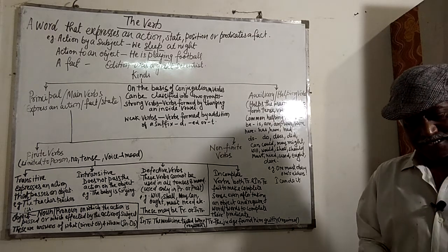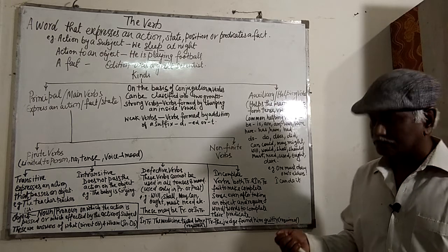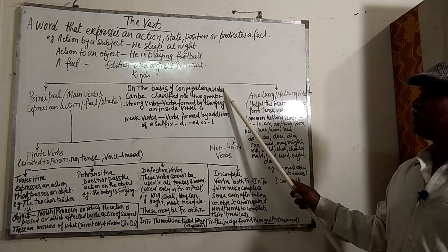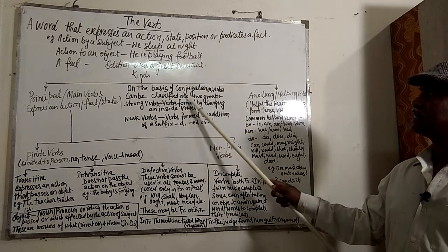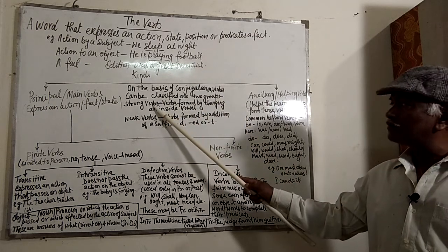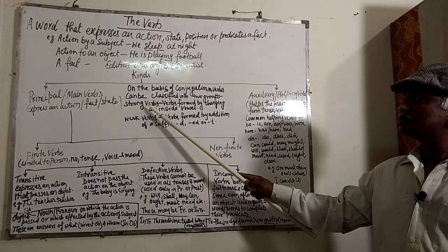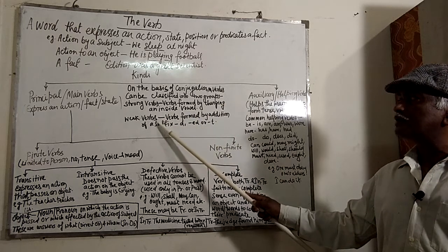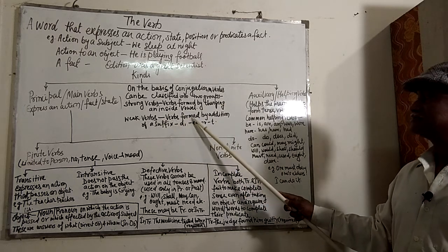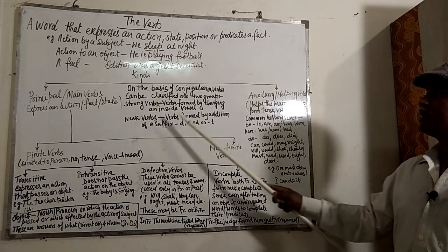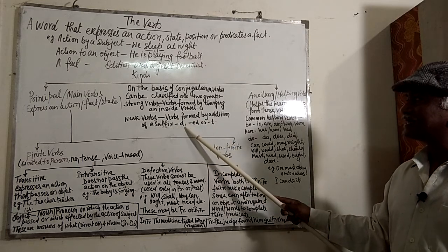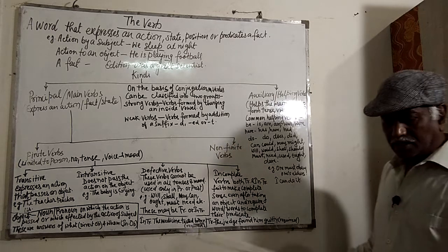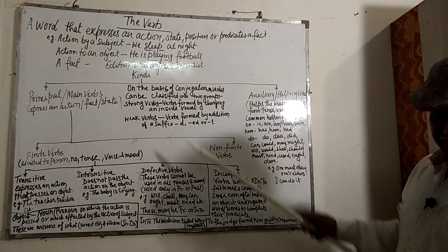Next, let us see how the verbs are formed. On the basis of conjugation, main verbs can be classified into two groups, that is, strong verbs and weak verbs. Strong verbs are formed by changing an inside vowel. Weak verbs are formed by adding a suffix, that is d, ed or t. Let us go into detail.